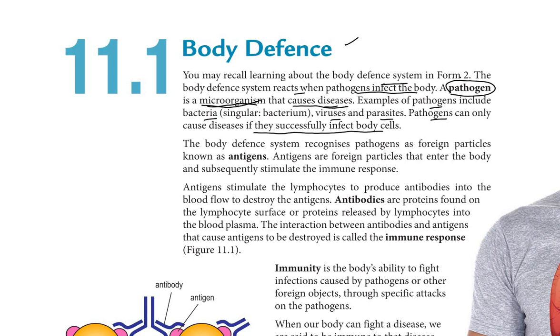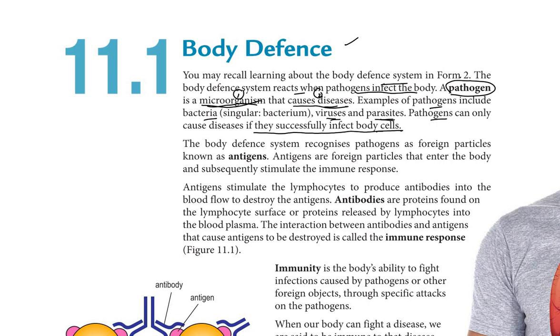So a pathogen is a microorganism that causes diseases. Examples include bacteria, viruses, parasites. A pathogen can only cause diseases if it successfully infects body cells. If they do not successfully infect body cells, nothing will occur inside our body.